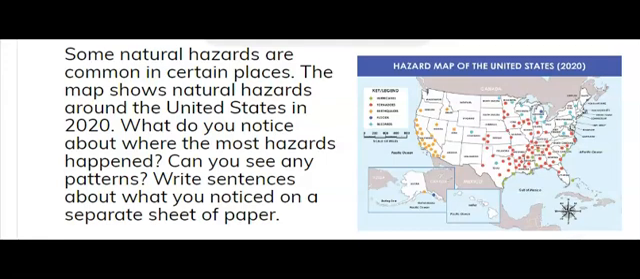Some natural hazards are common in certain places. The map shows natural hazards around the United States in 2020. What do you notice about where the most hazards happened? Can you see any patterns? Write sentences about what you noticed on a separate sheet of paper.